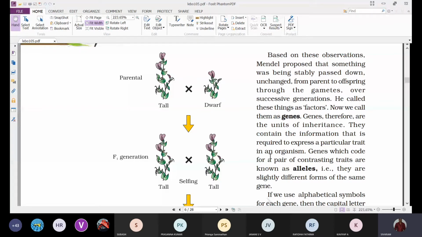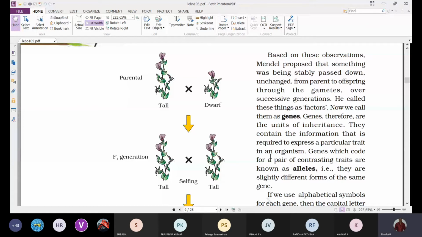So an organism is able to express any character only because some components are getting transmitted from parents to offspring through gametes. The gametes are the bridges between one generation and another generation.